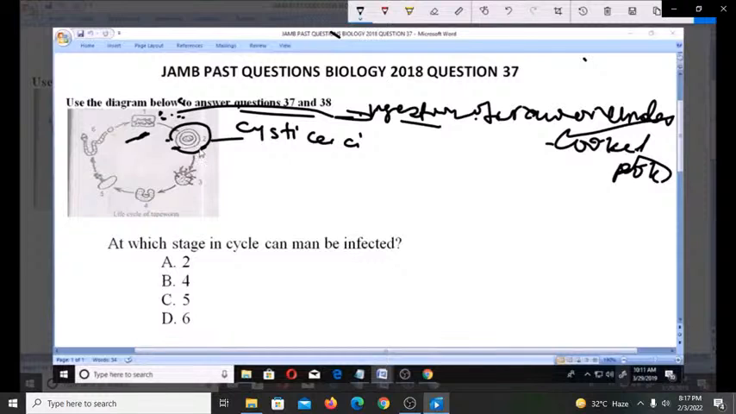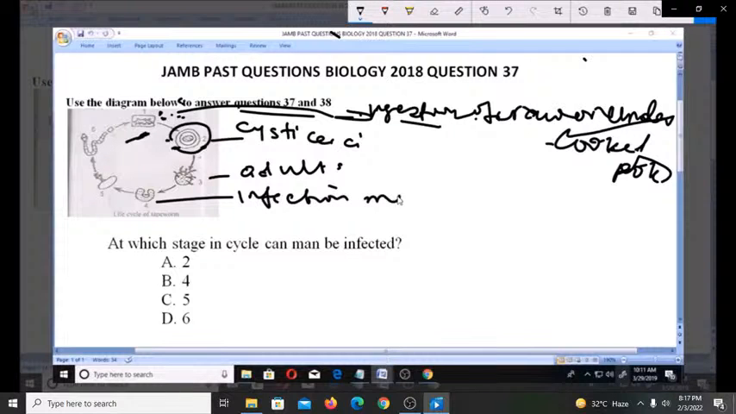Moving forward, here we have the adult one forming. The adult one forms here, and this is where it becomes infectious to man. That's what happens there. In this other place, the eggs develop into what we call oncospheres, which penetrate the intestinal wall. That is what happens in 5.